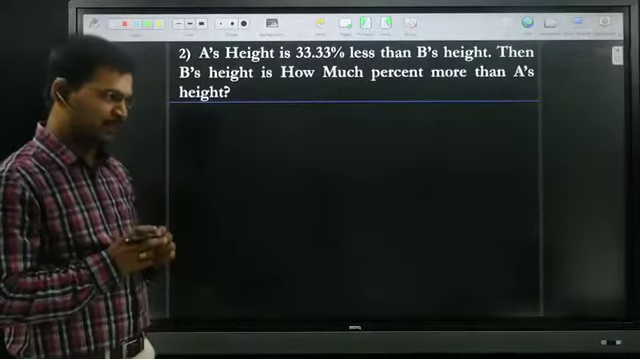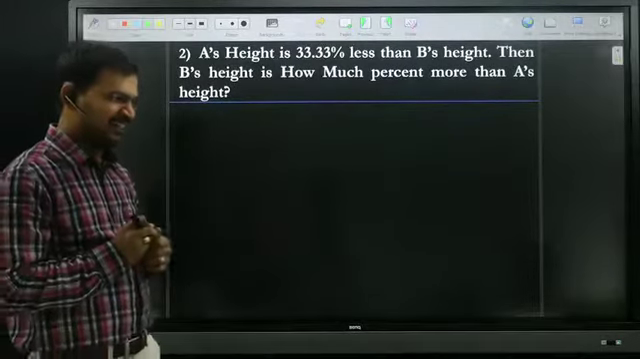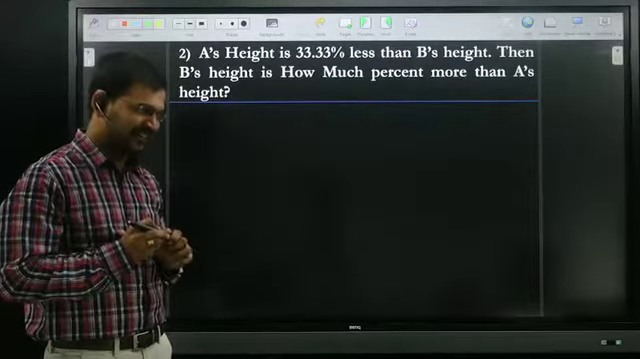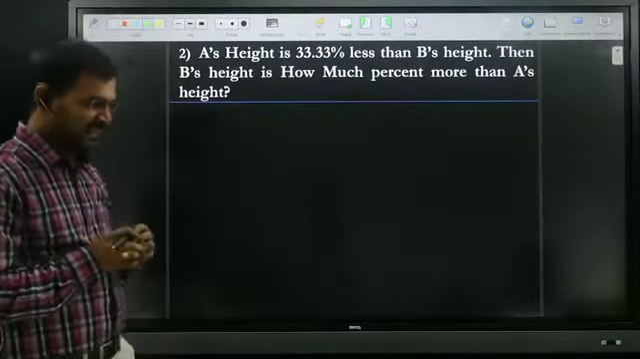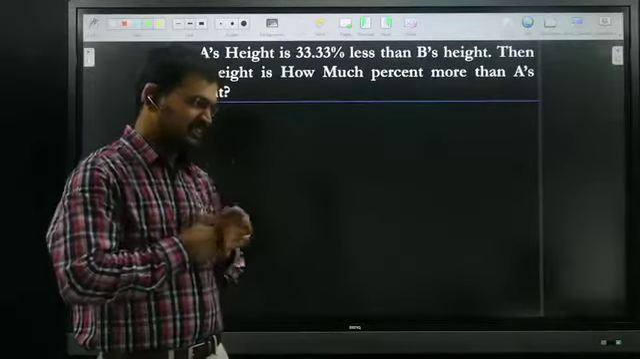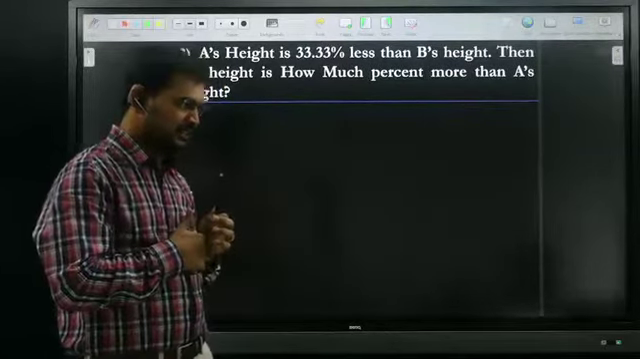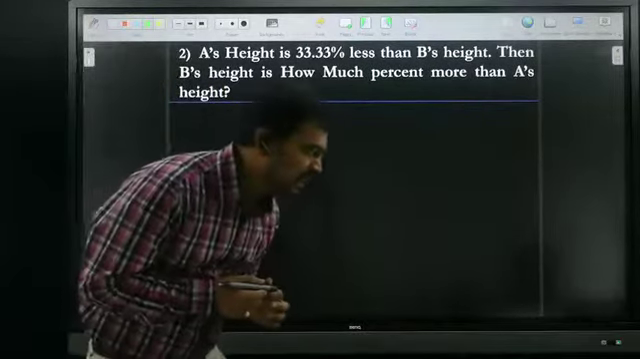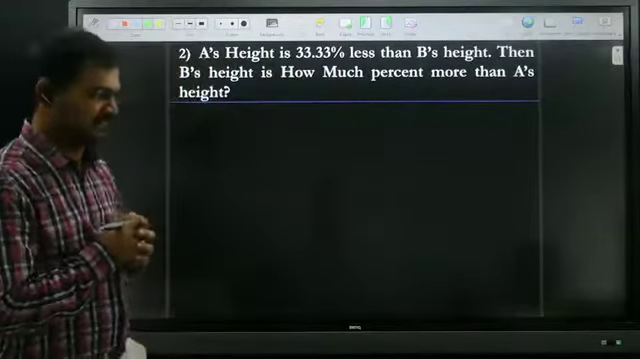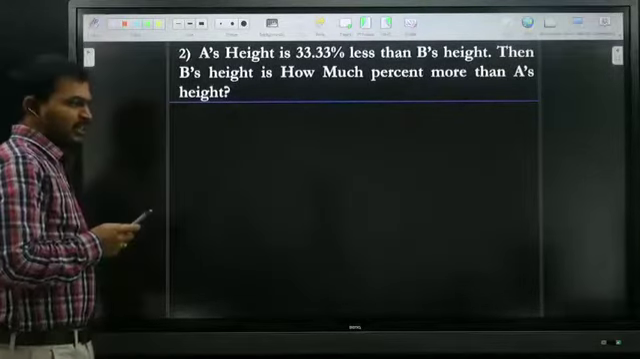25. Swapna said 25. Still I am waiting for the right answer. It's very clear. 50. Karthikeyan said 50 percentage. Yes, that is the right answer. Very good, Karthikeyan. Keep it up. So 50 percentage.